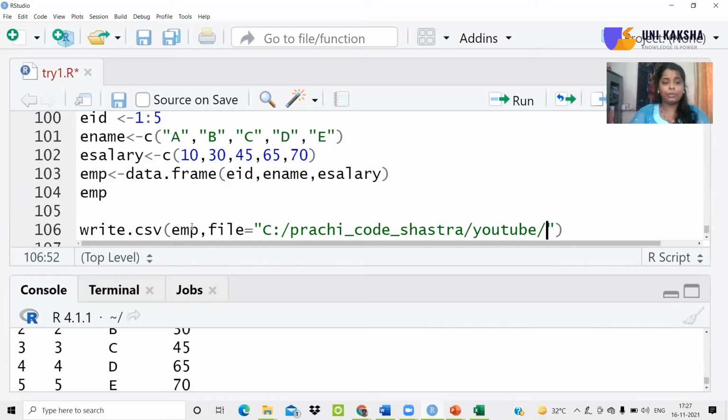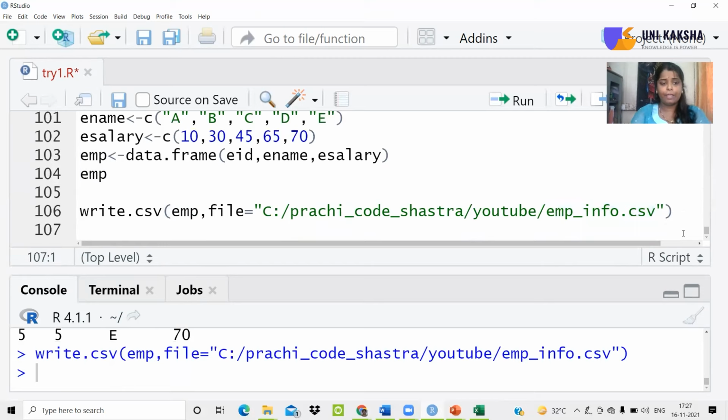So we are saying to store this EMP at this location, but by what name do you want to store it? Suppose I want to store it as employee information.csv. In R, it is mandatory that whenever you write anything about a file, you write its extension as well. Just run this. Now you can see that there is no error generated. That means the file is written successfully.